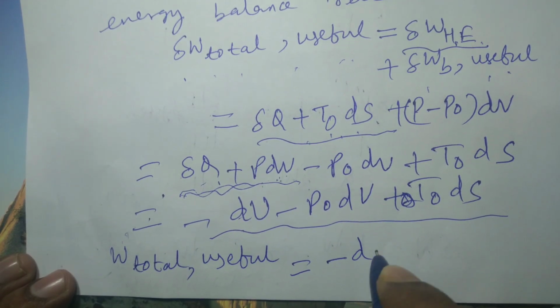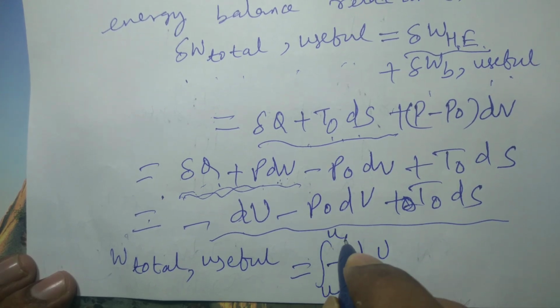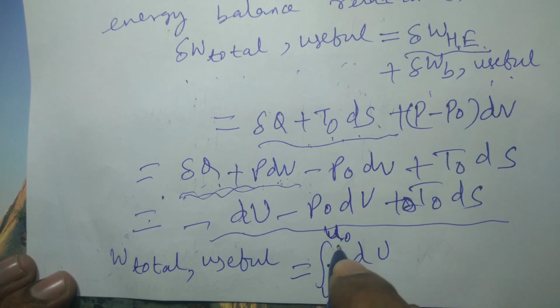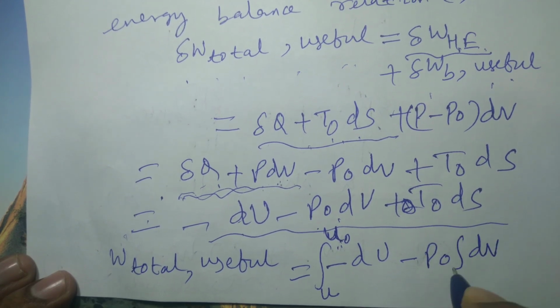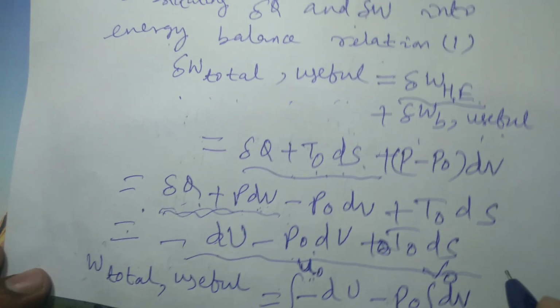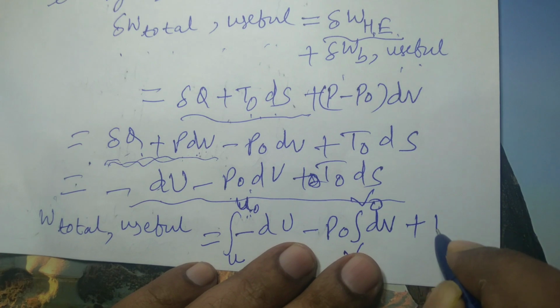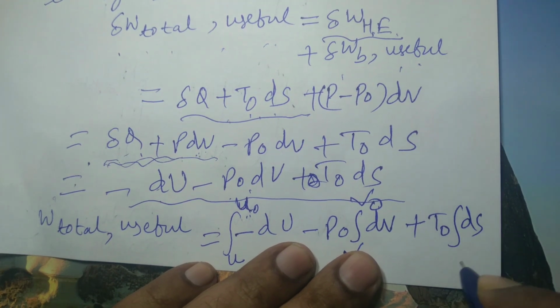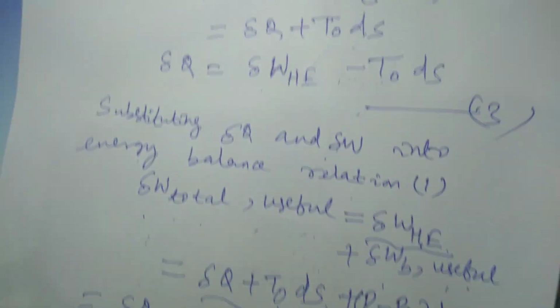For example, we integrate minus dU, and the initial state will have the value U and the final state is U0, that we know. The final state is the dead state. Similarly, in the case of minus P0 integration of dV, the initial volume will be V, the final volume will be V0, the surrounding volume. Another term will be plus T0 dS integrated, the initial state is S and the final state is S0.